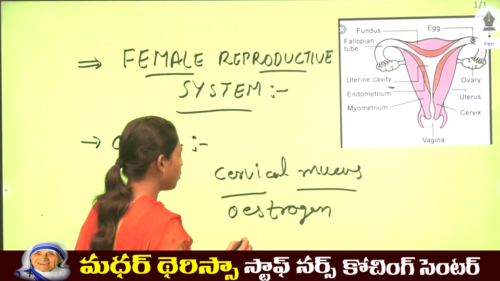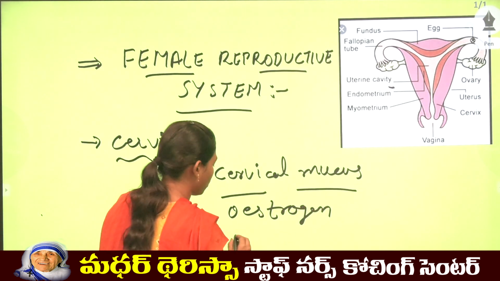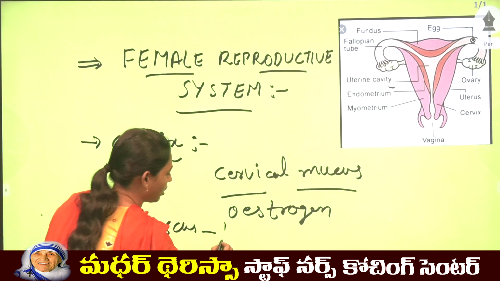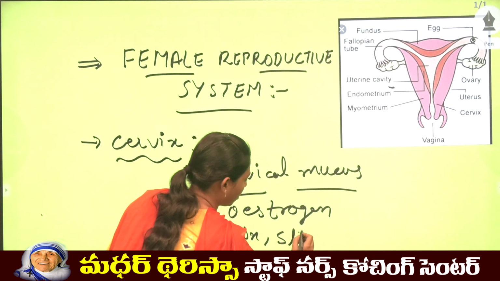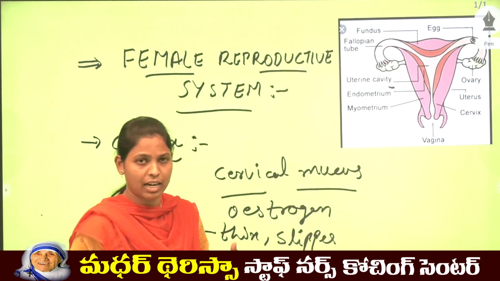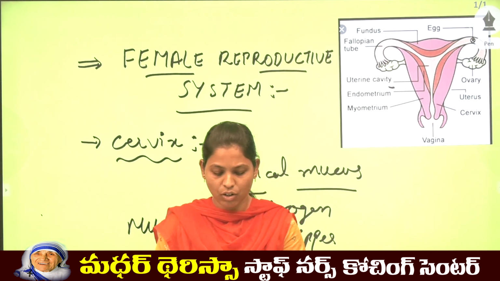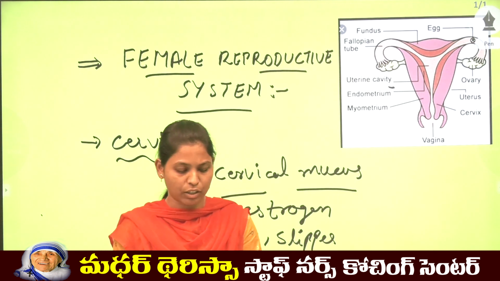At the time of fertilization, the mucus will be thin and slippery. When you touch it, it will feel thin and slippery at the time when the egg is ready for fertilization, and it is a friendly environment for the sperm to enter.